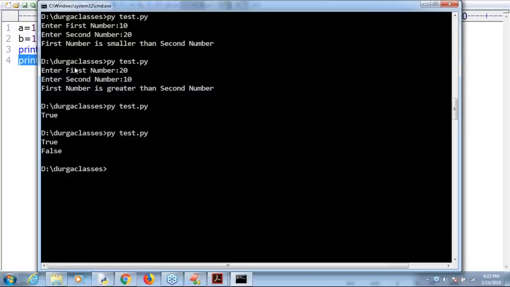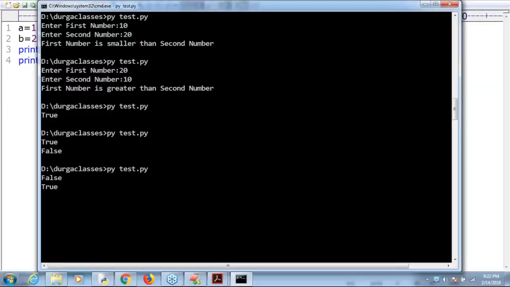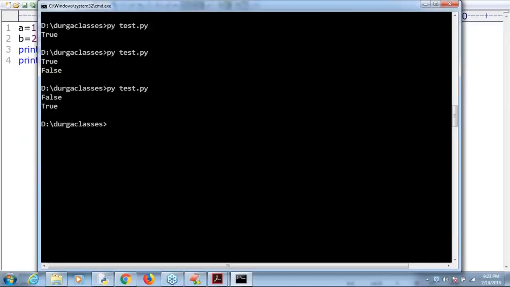Are you getting it? Now just observe that A value is 10 and B value is 20. Can you please tell what is the answer in the first case? Do A and B both point to the same object? False. Because A's value is different, B's value is different. A is pointing to some object, B is pointing to another object. Both are different, right? What about this one, sir? A is not B. True, man. True, because both are not pointing to the same object. That's why True is the answer. Observe, the answer by default we are going to get is False followed by True.